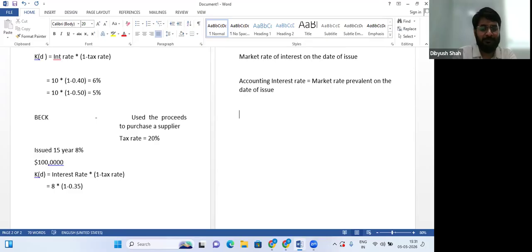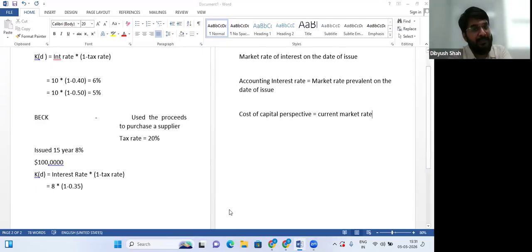But when you are doing it from a cost of capital perspective, you have to remember that at any given moment when you are computing, you will use the current market rate, which may have gone up or may have gone down, depending on what happened in the intermediate period. Whether the inflation went up, went down, repo rate went up, went down, savings went up, went down, it all affects the same.